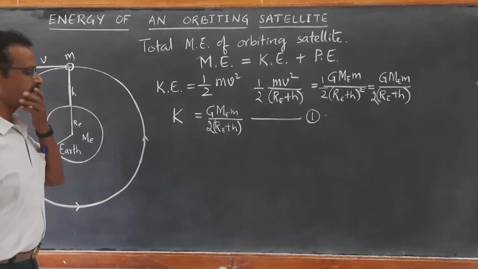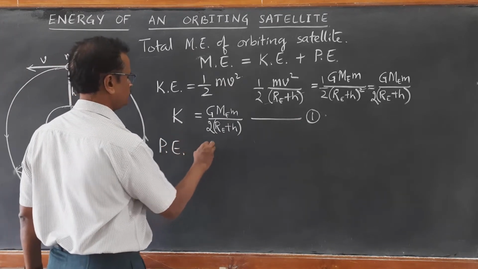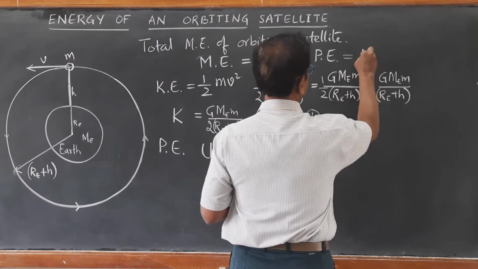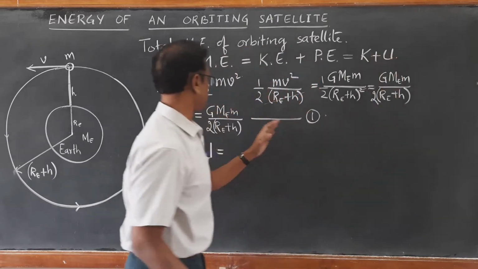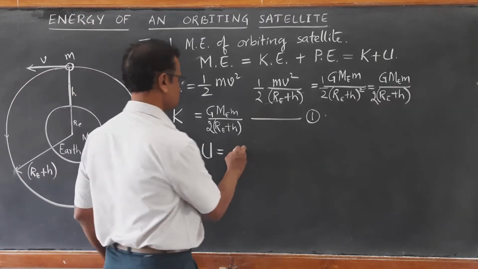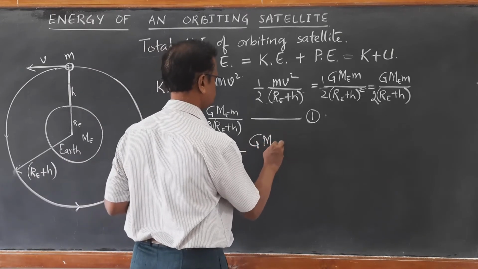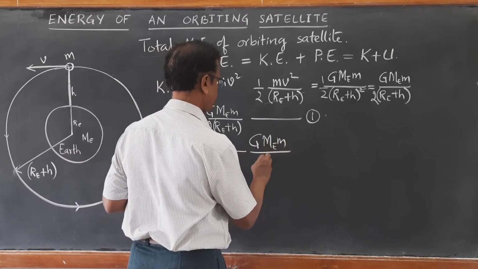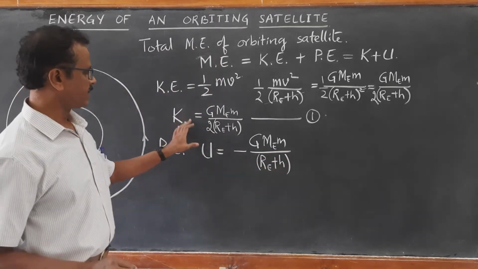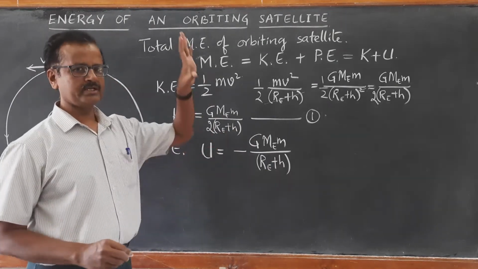Now we will use directly the equation for potential energy. So we can write it as K plus U. First we have to know about K, kinetic energy. Now we find out potential energy, which we have already calculated earlier. This is always negative: G Me m upon Re plus h with a negative sign. See the difference here. Kinetic energy is always positive, potential energy is always negative, and the highest potential energy will be 0.